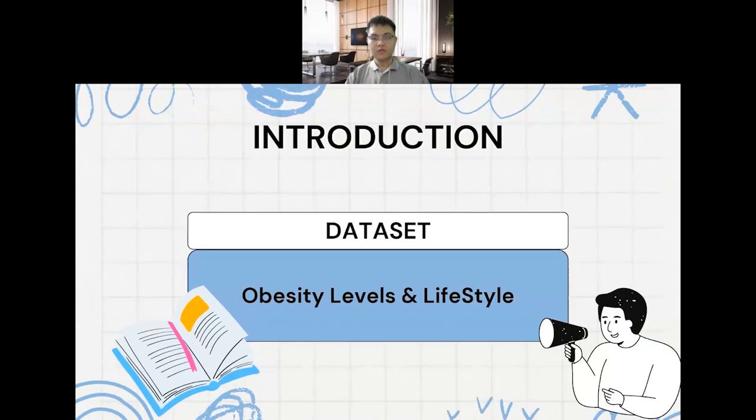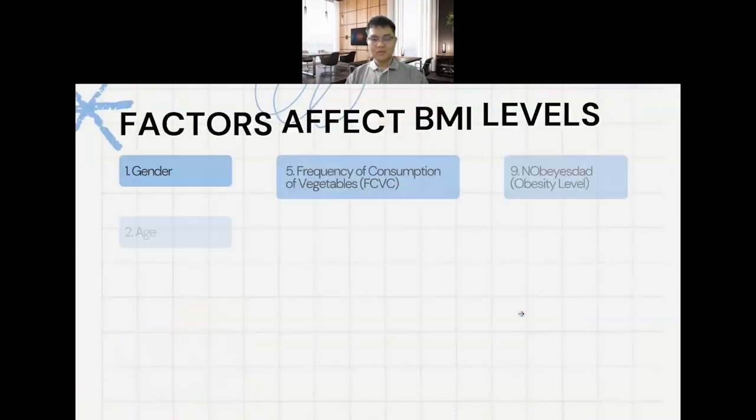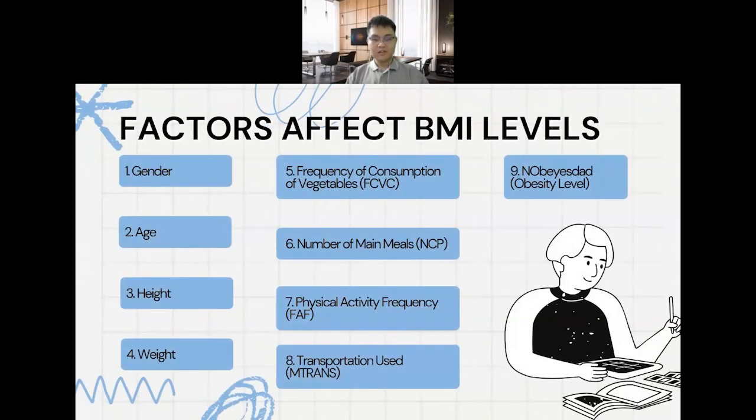For this project, we chose a dataset about obesity level and lifestyle. We are going to investigate the factors that affect BMI level, which are gender, age, height, weight, frequency of consumption of vegetables (FCVC), number of main meals (NCP), physical activity frequency (FAF), transportation use (MTRANS), and NObeyesdad, the obesity level.